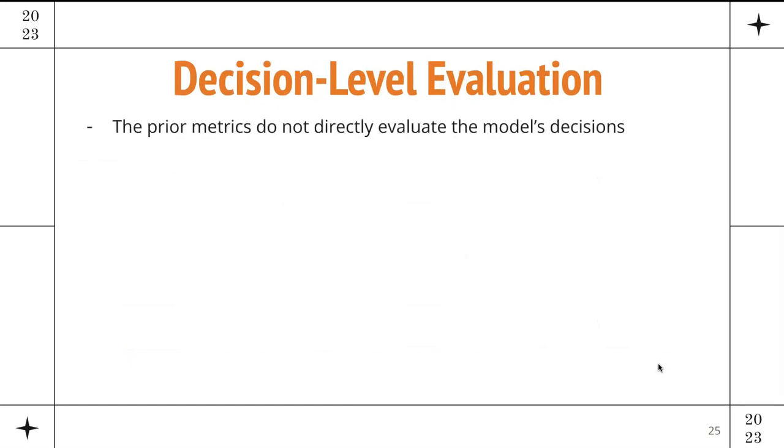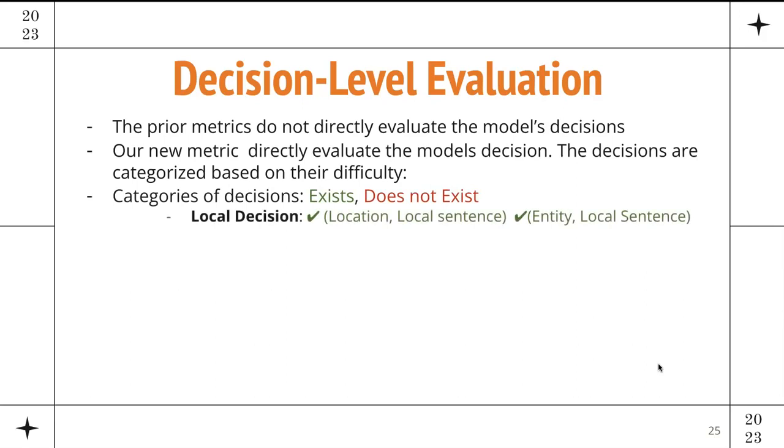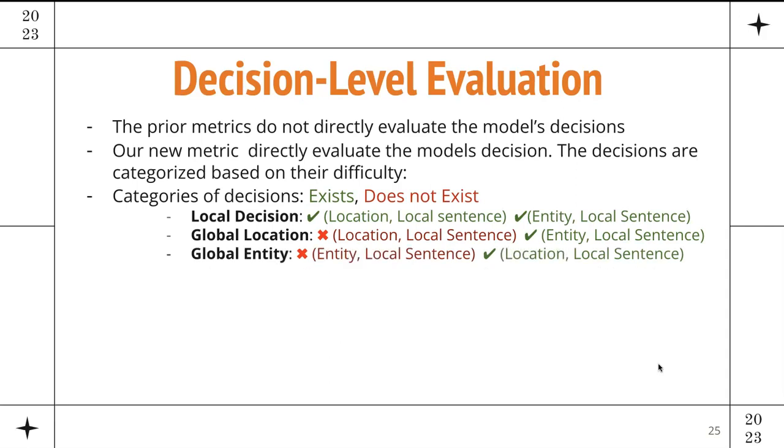We propose an additional evaluation metric which directly evaluates the model based on the decisions that it makes, basically the low-level decisions. And we categorize a set of decisions into their level of difficulty. And we have these categories. First is a local decision, which both entity and location exist in the current sentence. The other one is global location, where the location does not exist in the local sentence, but the entity does. Global entity is where the entity doesn't exist in the local sentence, but the location does. And global decision is where neither exists in the local sentence.